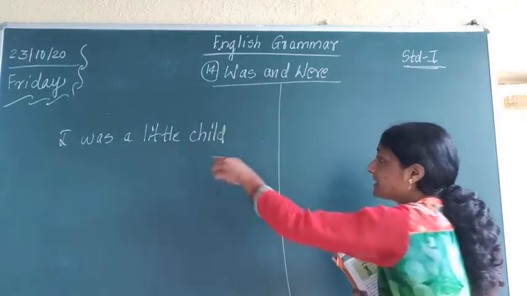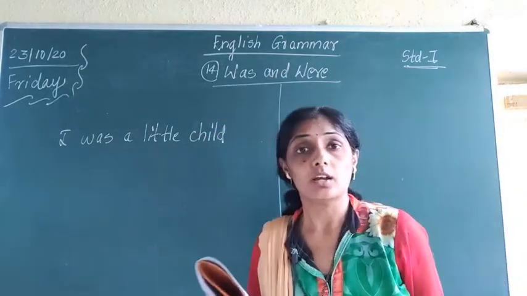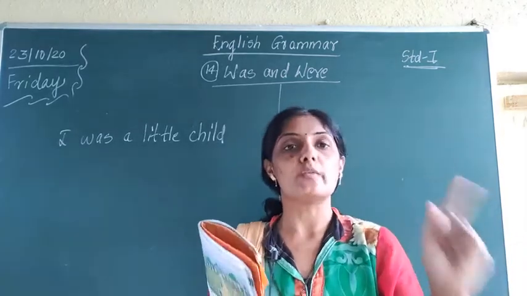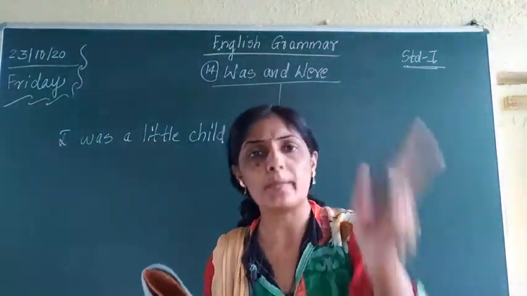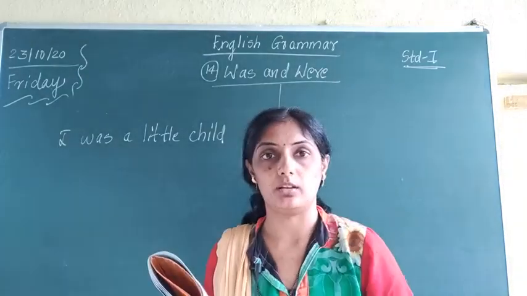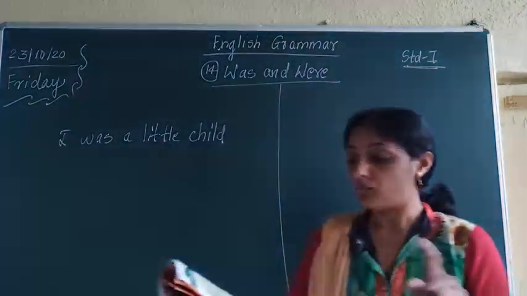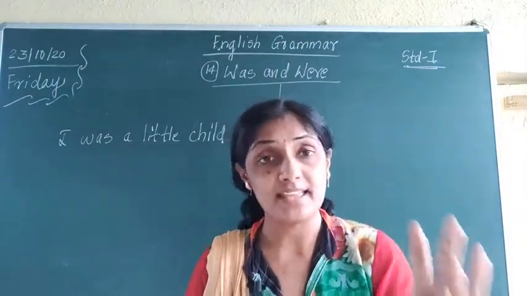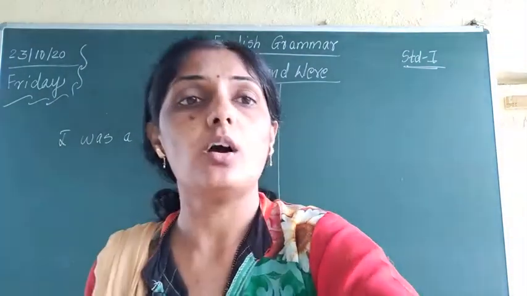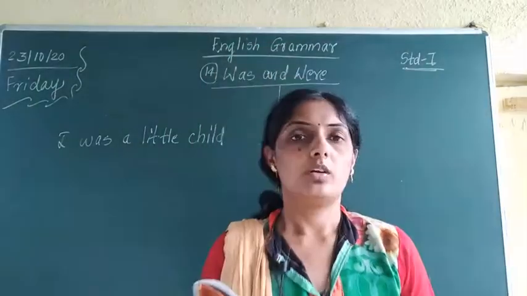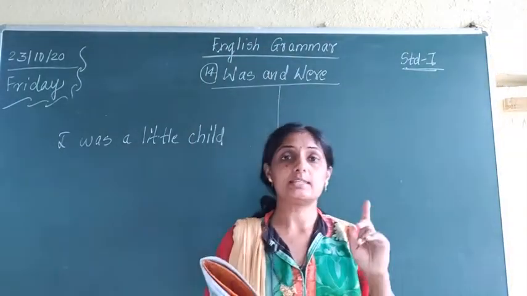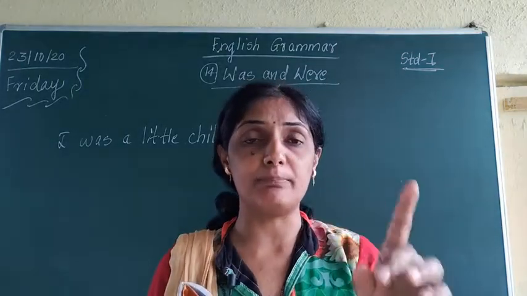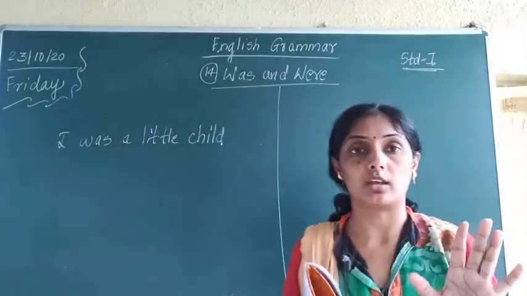When we speak of this sentence, I was a little child, that time we can say that was is used always with one person, one place, one thing, one animal. Understood? Was is used when we talk about one person, one place, one animal, one bird or one thing.